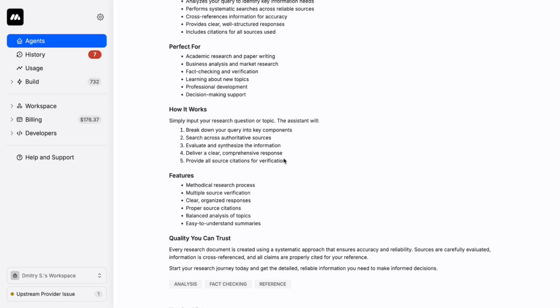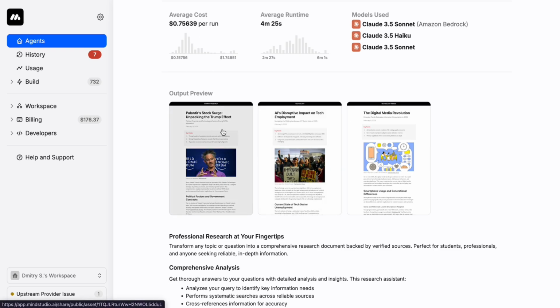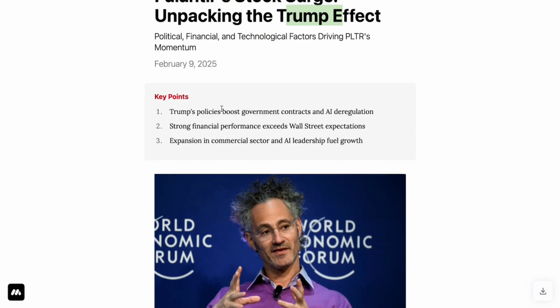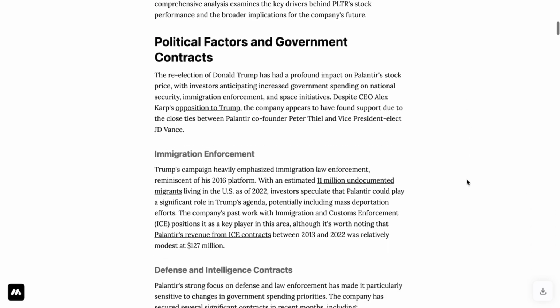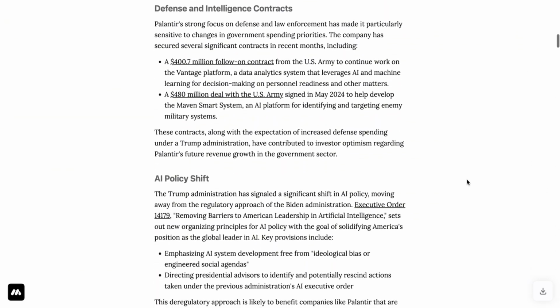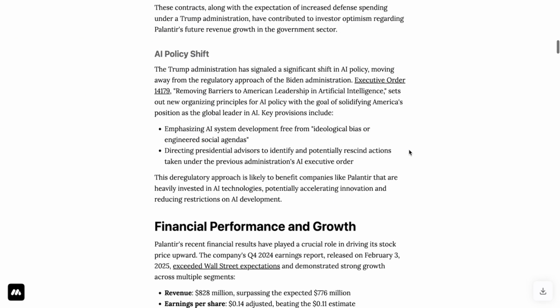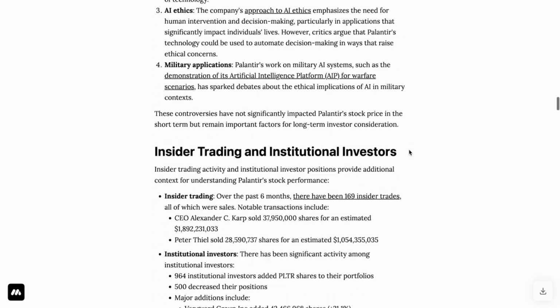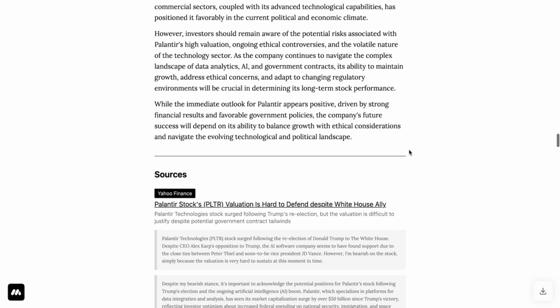It evaluates it and provides for you this really sophisticated report. Here are some examples, like a deep investigation of Palantir stock as a function of the Trump effect. It gives you some key points, and again, I'm just going to keep scrolling here, with links and citations, very intelligent analysis of what is going on with Palantir stock in the conclusion.